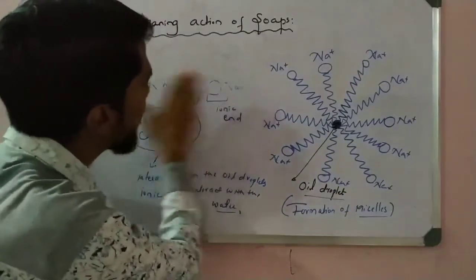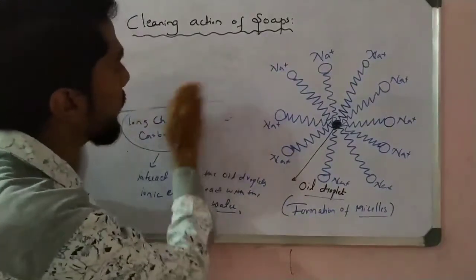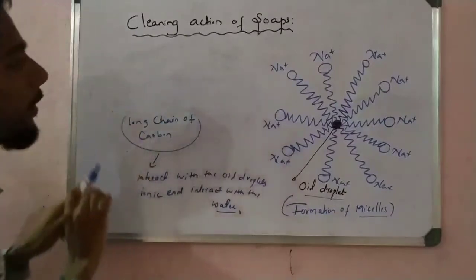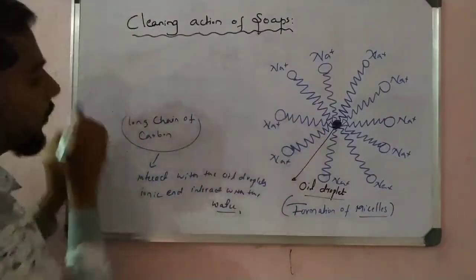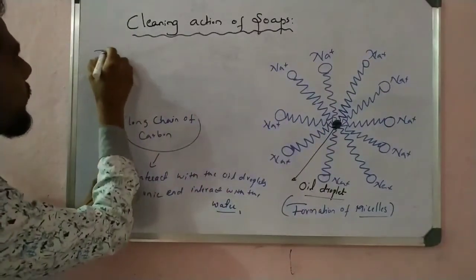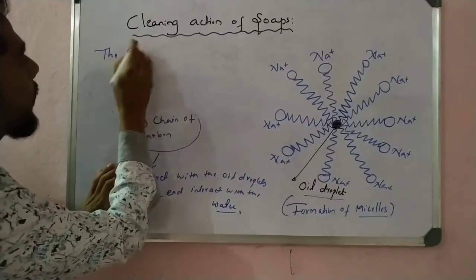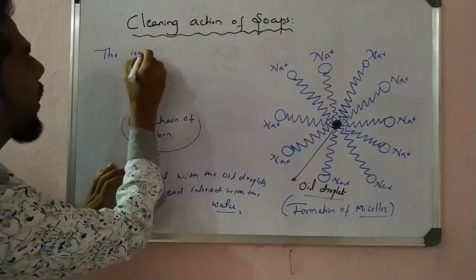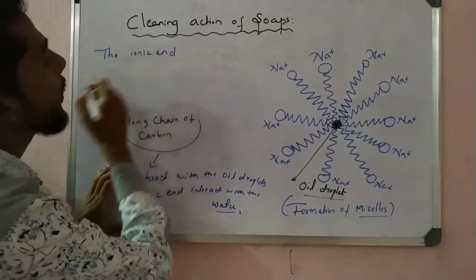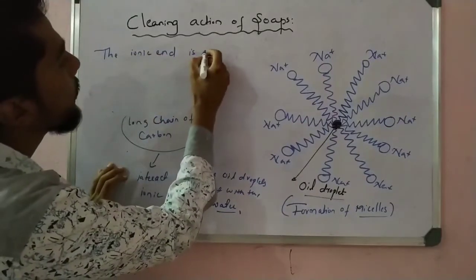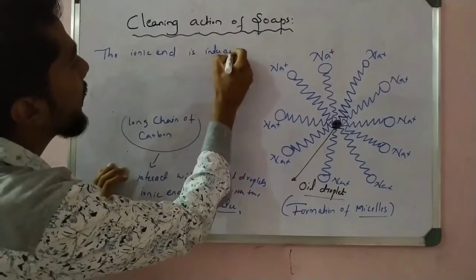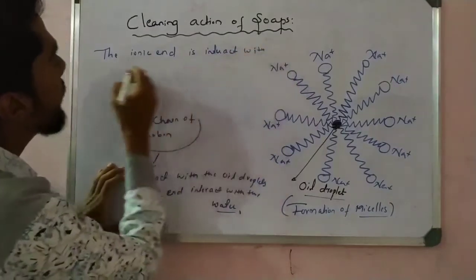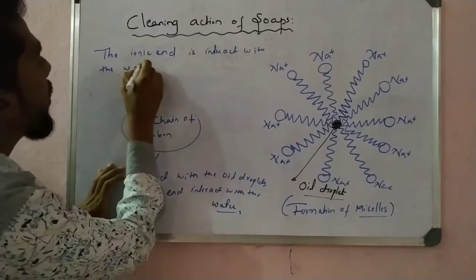So I can take next, see here, one by one. The ionic end interacts with the water.